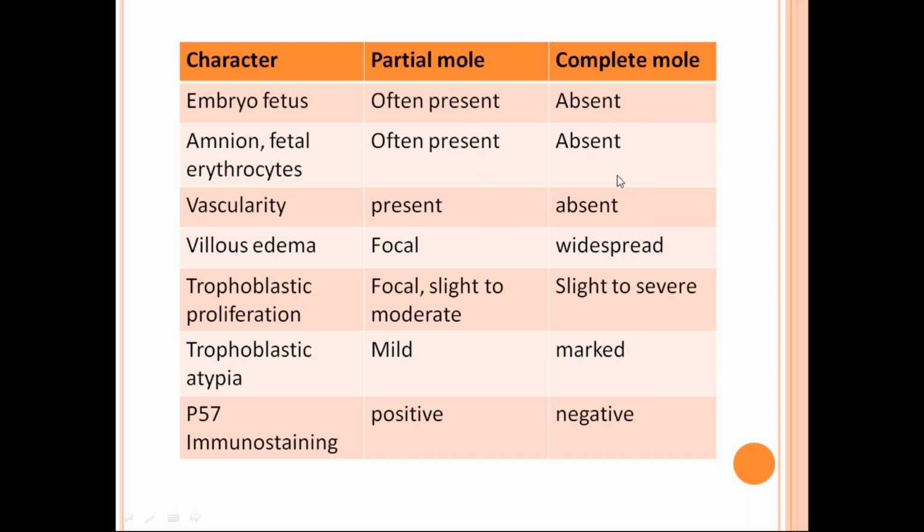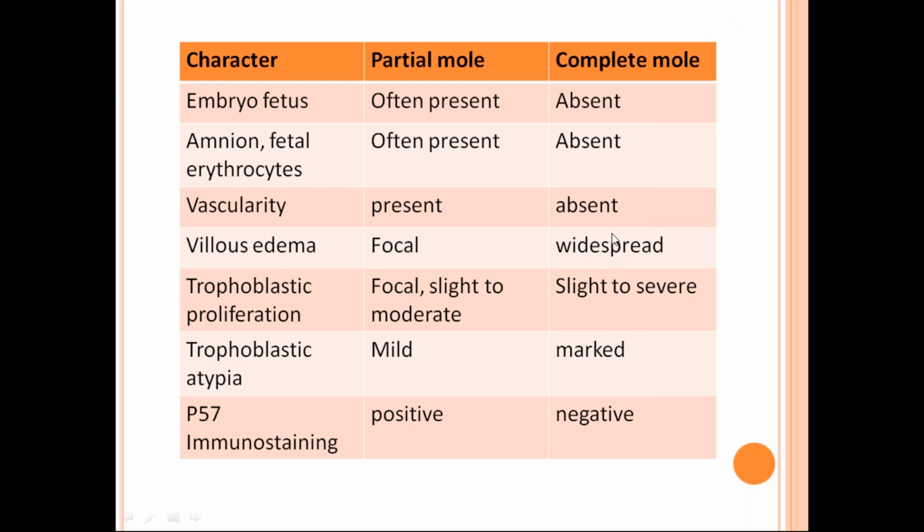The villus structure is there, but in a complete mole the blood vascularity is absent, whereas it is present in a partial mole. And there are two characteristic features of a complete mole: the trophoblastic proliferation and the hydropic villus edema. So these two will be present in a complete mole.